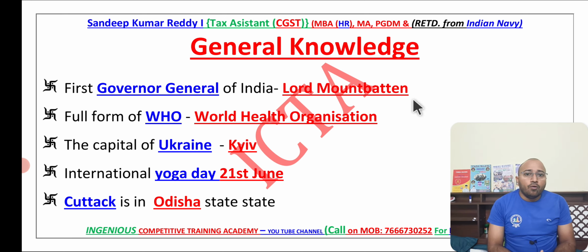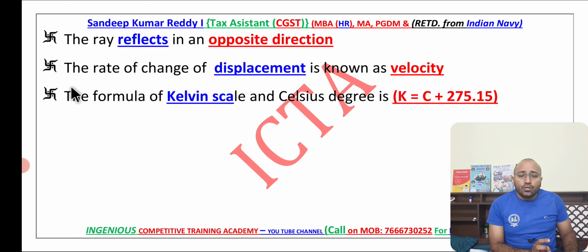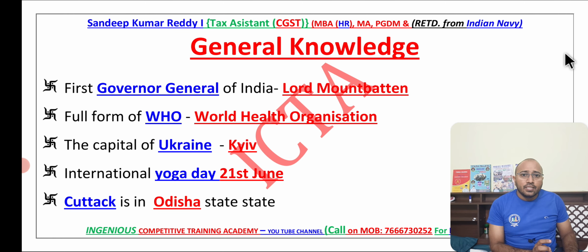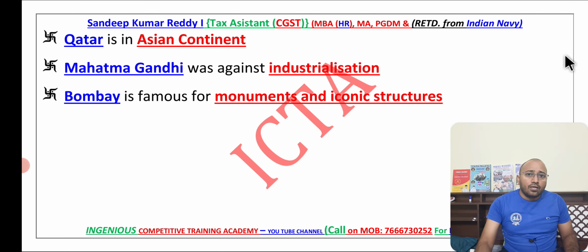And the full form of World Health Organization has been asked. You know, the Ukraine war is happening with Russia, so the Ukraine capital has been asked, that is Kyiv. International Yoga Day is celebrated on 21st June. Cuttack, we know about that; it is a district in Odisha. Very important, guys. Next is Qatar, which is located in the Asian continent.